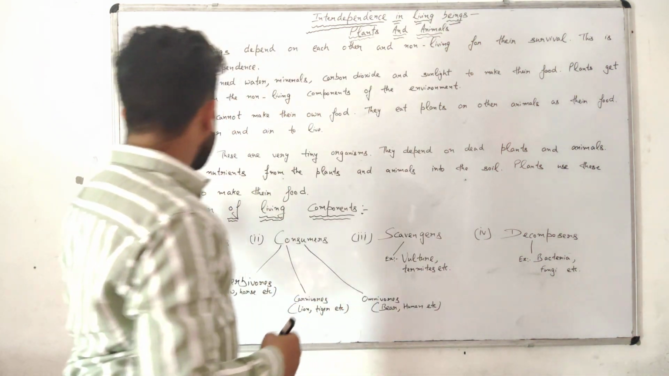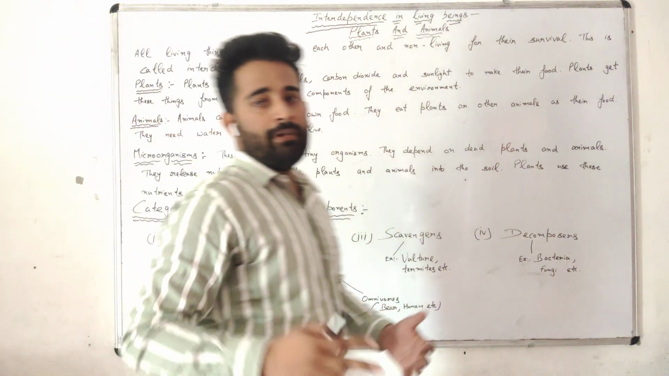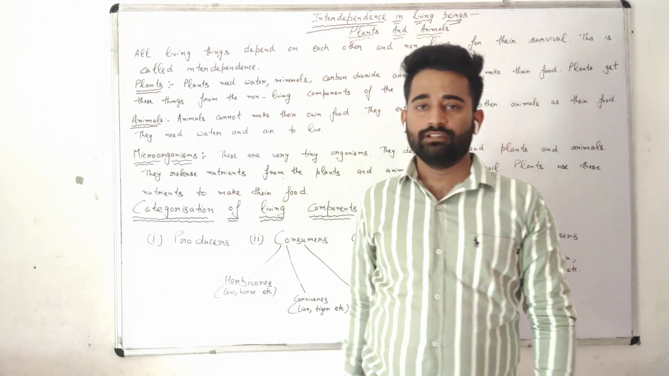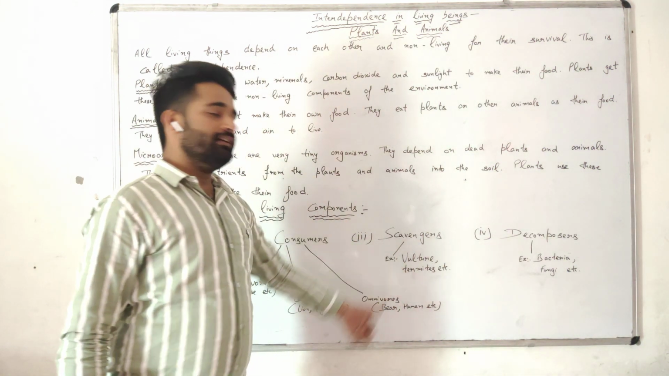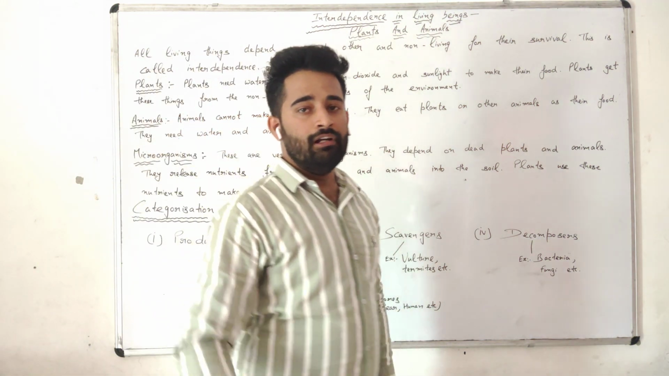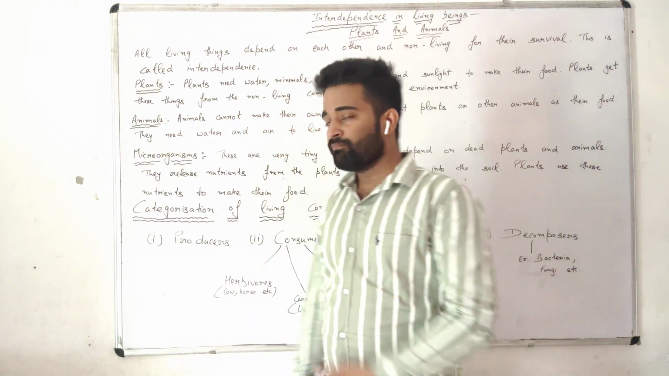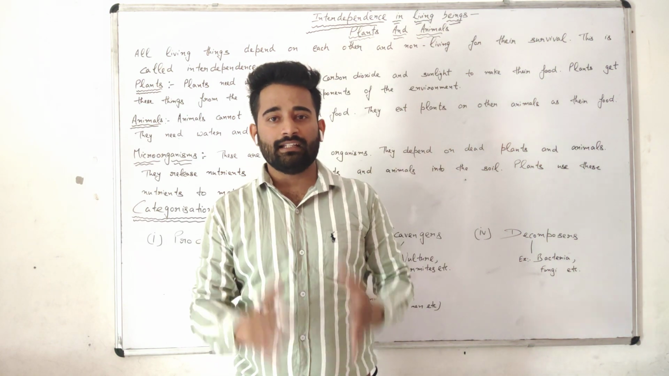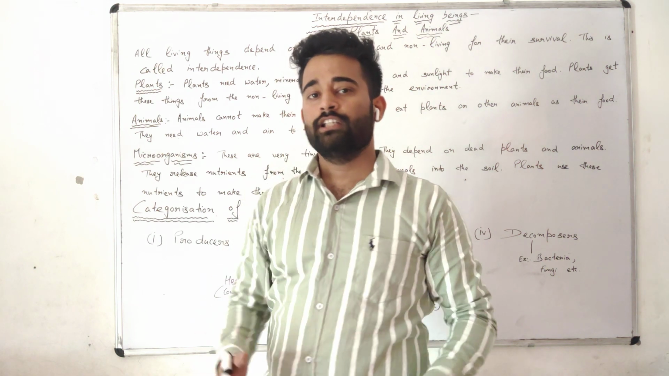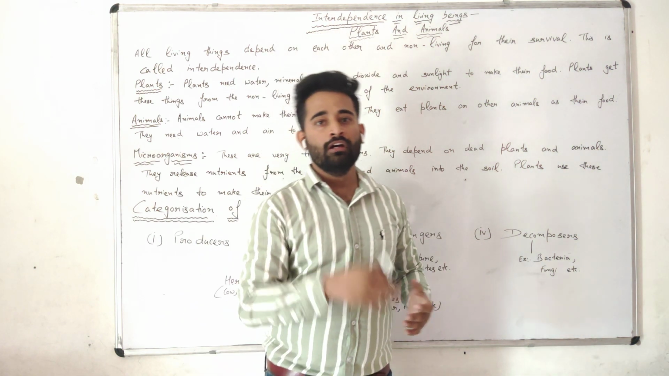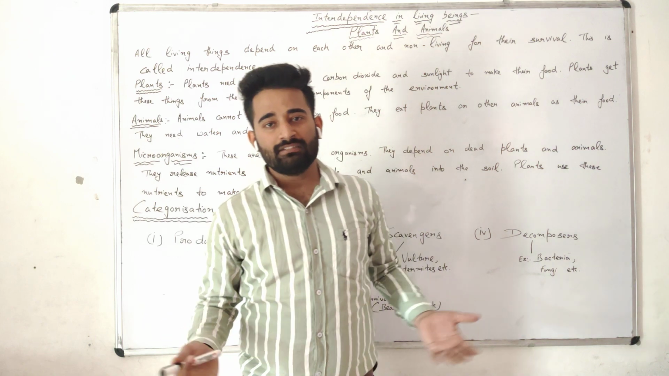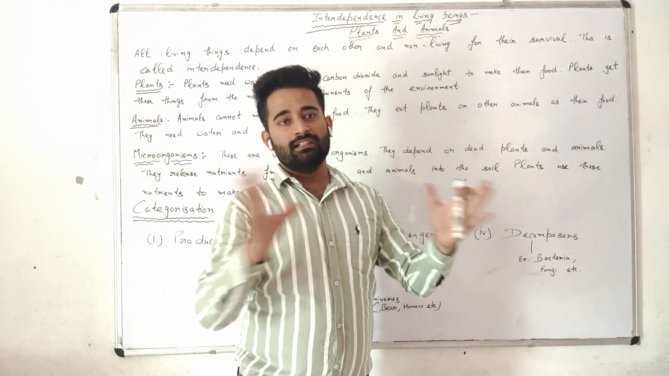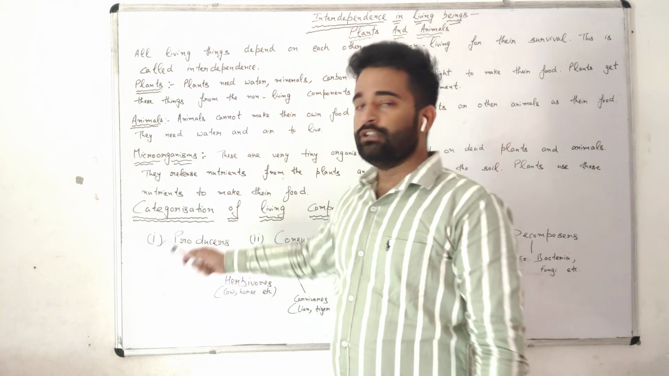Next thing is the categorization of living components. How many kinds of living components are present in the environment? We will discuss here. First of all, producers. Second is consumers. Third is scavengers, and fourth is decomposers. We will discuss each type one by one. First of all, producers. What are producers? The organisms that can make their own food, or which have the capacity to make their own food. For example, green plants. Green plants make their own food with the help of sunlight, carbon dioxide, chlorophyll and water. These organisms are in the category of producers.